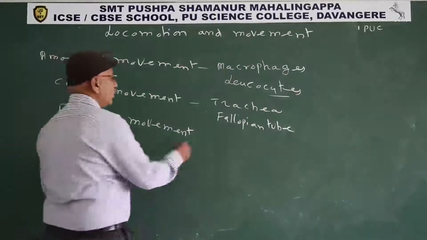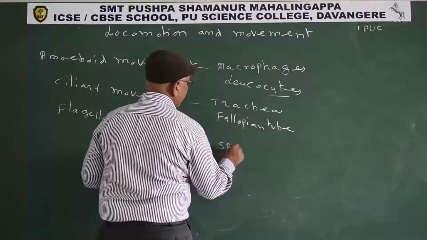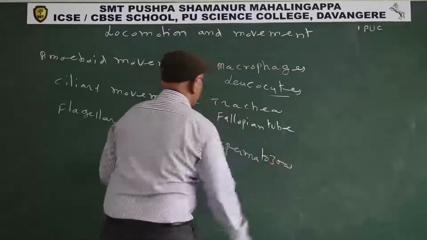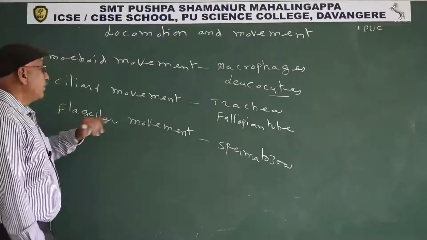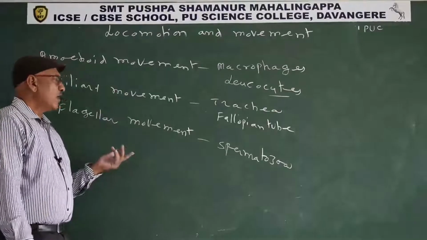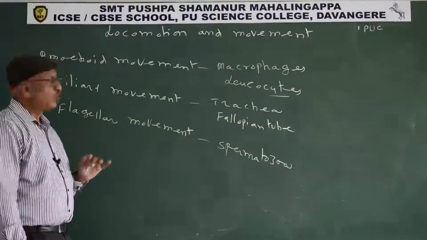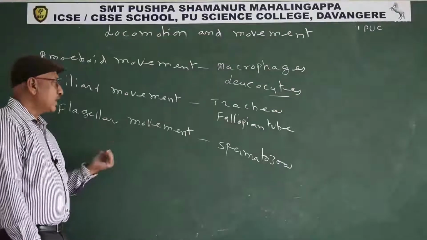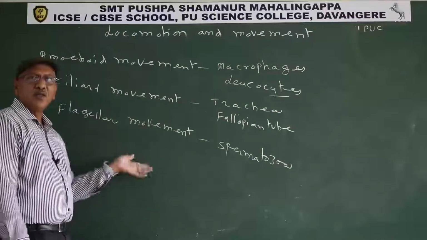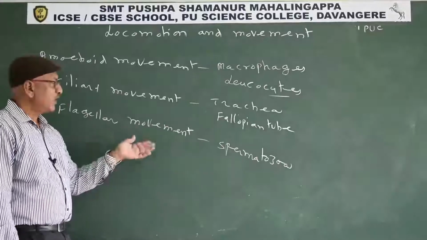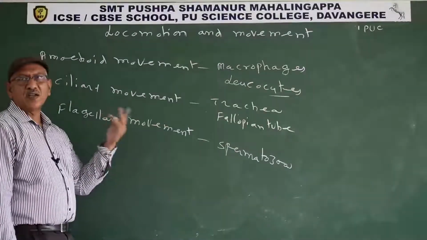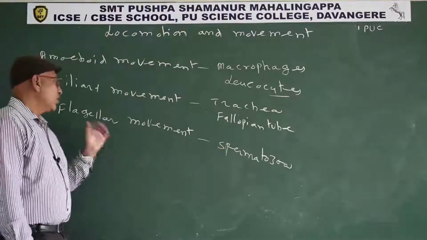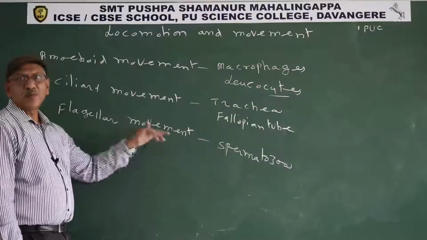Flagellar movement occurs in our body only in spermatozoa, that means only in male human beings. Spermatozoa, the male gametes, perform flagellar movement in male human beings and in female human beings also. Why? The same spermatozoa enter into the fallopian tube and perform flagellar locomotion. So flagellar movement is exhibited by spermatozoa.